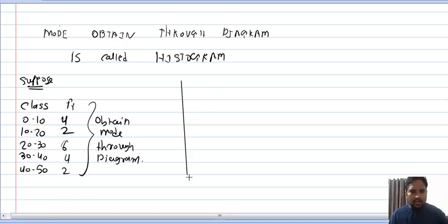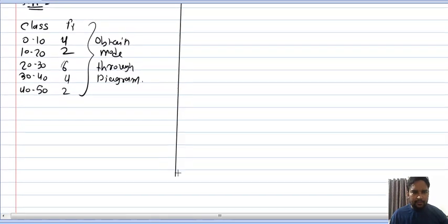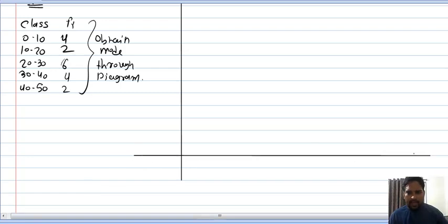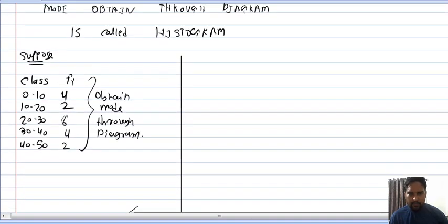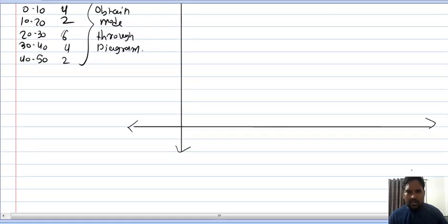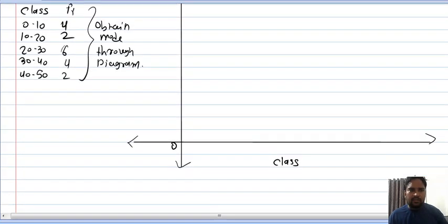Suppose this is the y-axis and this is my x-axis. Classes will always come on the x-axis. Here 0, so 0 to 10, 20, 40, 50.